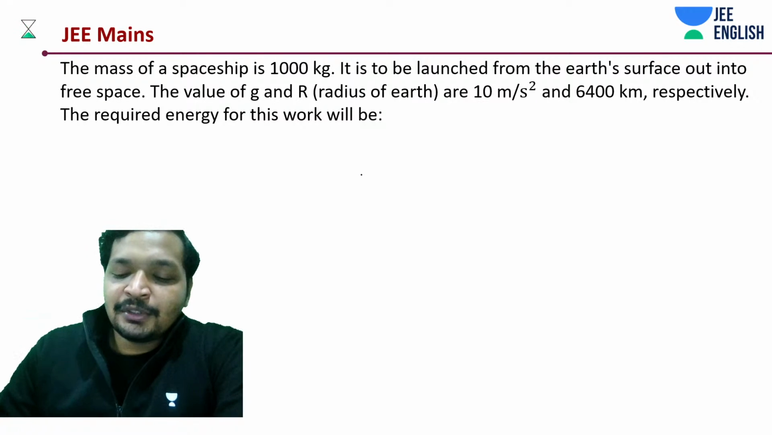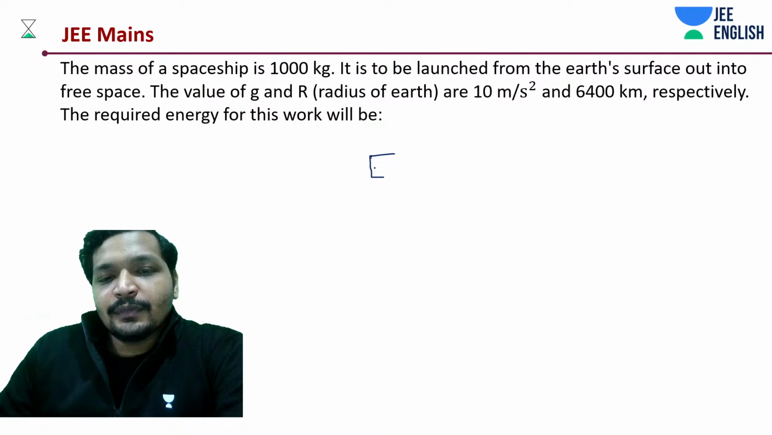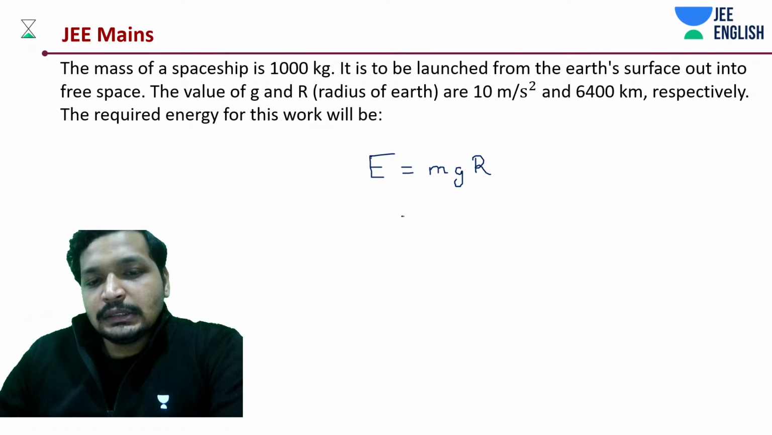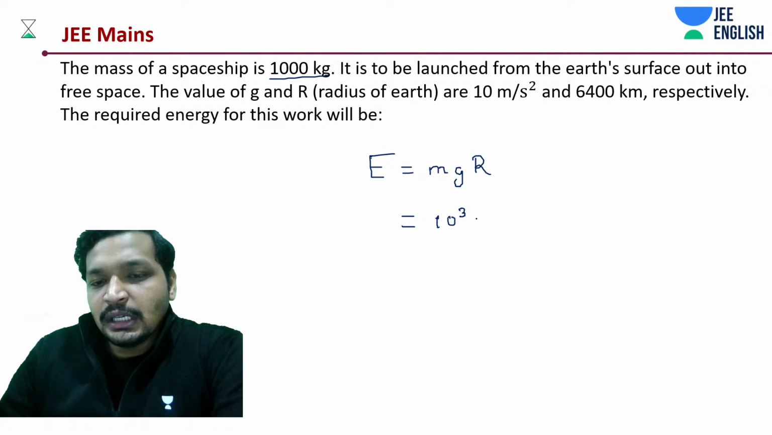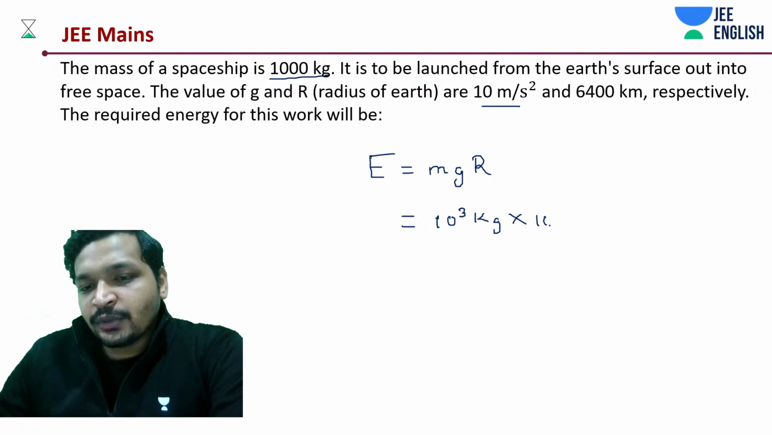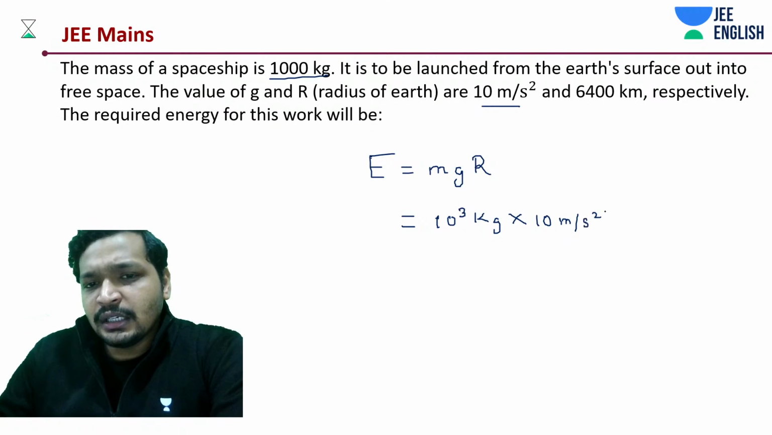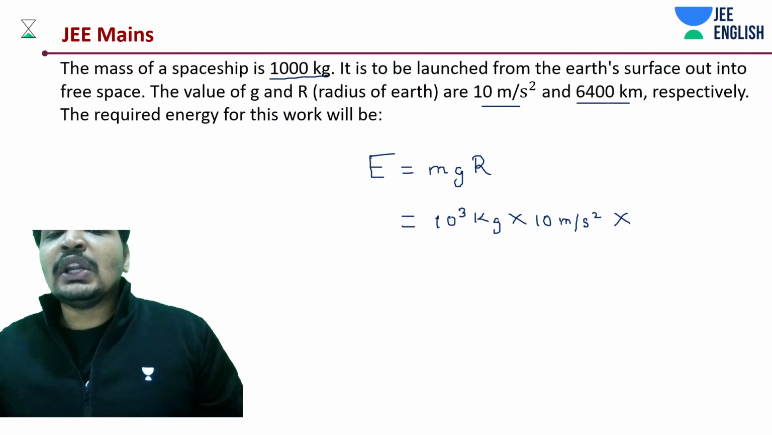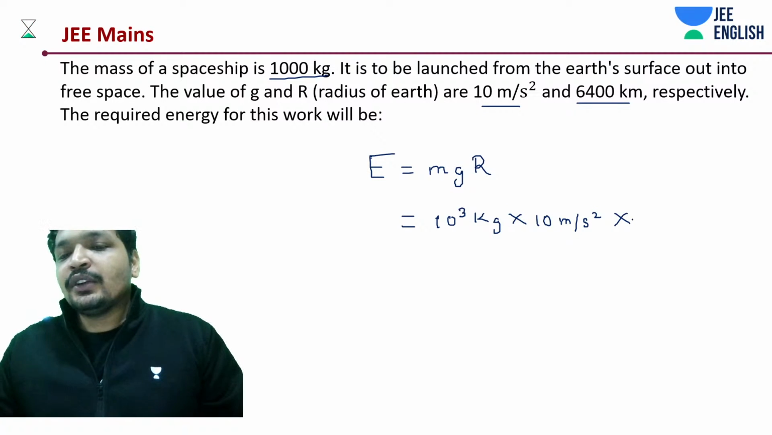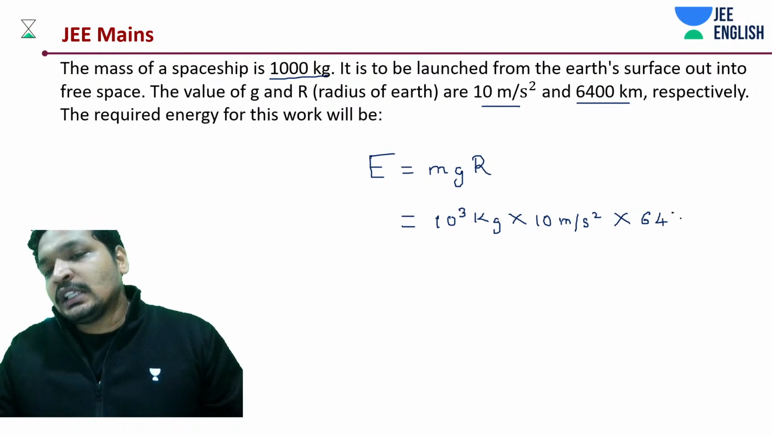Okay, let's solve that thing. Now it's all about numerical substitution. Then we can get into your question. So energy came out to be mgR. Mass m is 1000 kg, SI units, 10 to the power 3 kg, into gravitational acceleration 10 meters per second square. Make sure it's all in SI units. Into how much? 6400 kilometer. Convert this into meters, else we are doing something wrong. 64 into 10 to the power 5 meters.